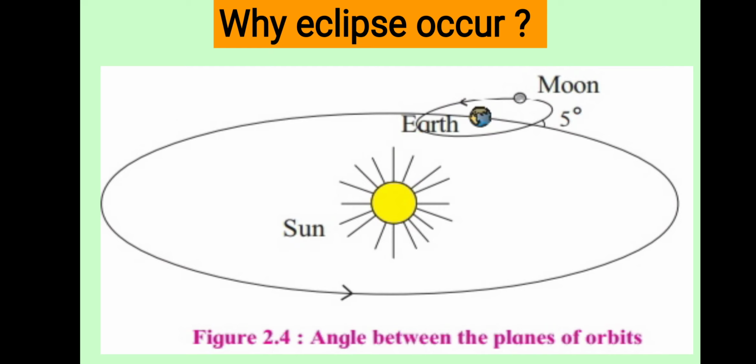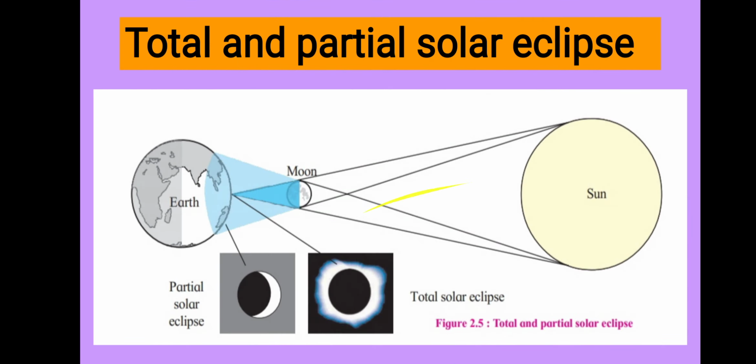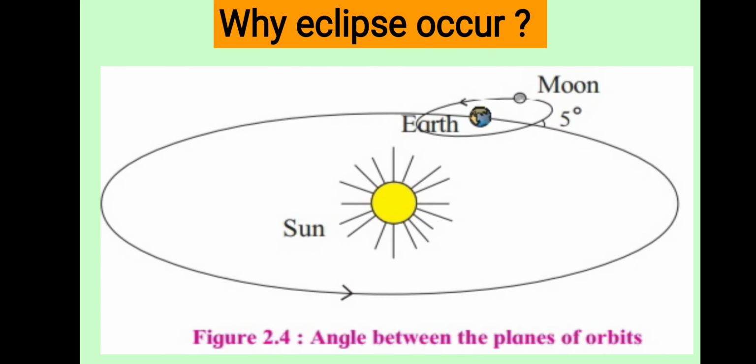5 degrees, you got where it is? Okay. So the moon intersects the earth's orbit twice during one revolution. See in this figure, from the right side it intersects once, and from the left side it intersects once, means twice it intersects when the moon completes one rotation.